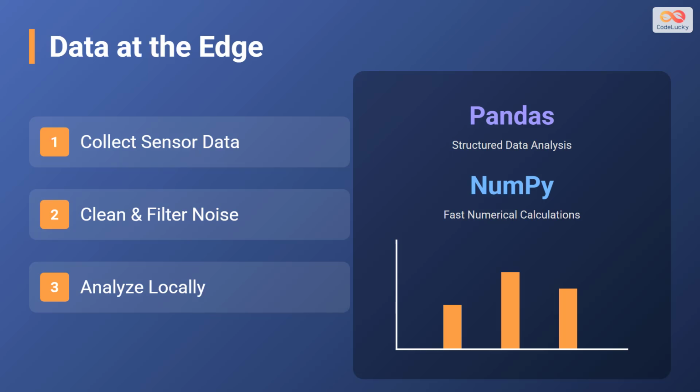IoT generates a lot of data. Sometimes you need to process that data right on the device, known as edge computing. Libraries like Pandas are fantastic for structuring and analyzing time series data from sensors, while NumPy helps with fast numerical calculations, allowing your device to make smart decisions locally.